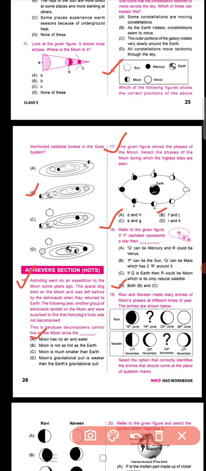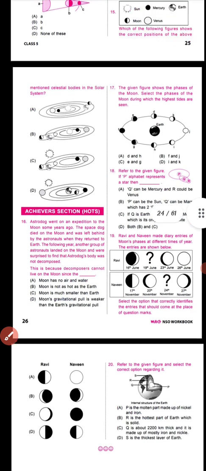Option number D means both P and C. That P can be Sun, Q can be Mars, which has two moons around it. Or if Q is Earth, then R could be the moon, which is its only natural satellite. So to answer this type of question, students, you have to observe the picture properly and clear your concept properly.